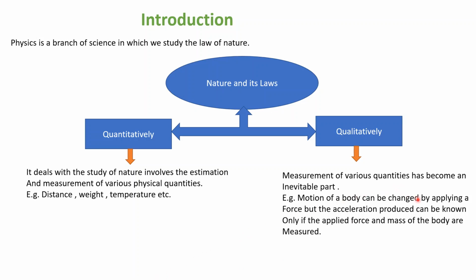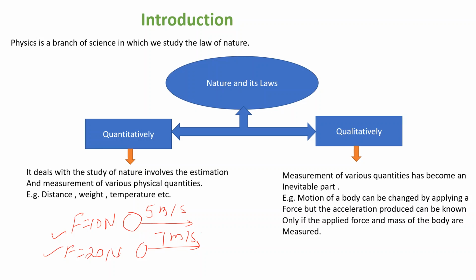Suppose the motion of a body can be changed. How can we change the motion of a body? By changing the applied force. Suppose this is the body and we are applying a force of 10 Newton, so it moves at 5 meter per second. Suppose we increase it to 20 Newton, so this body will move a little faster, like 7 meter per second. So we can change the motion of a body by applying a variable force.